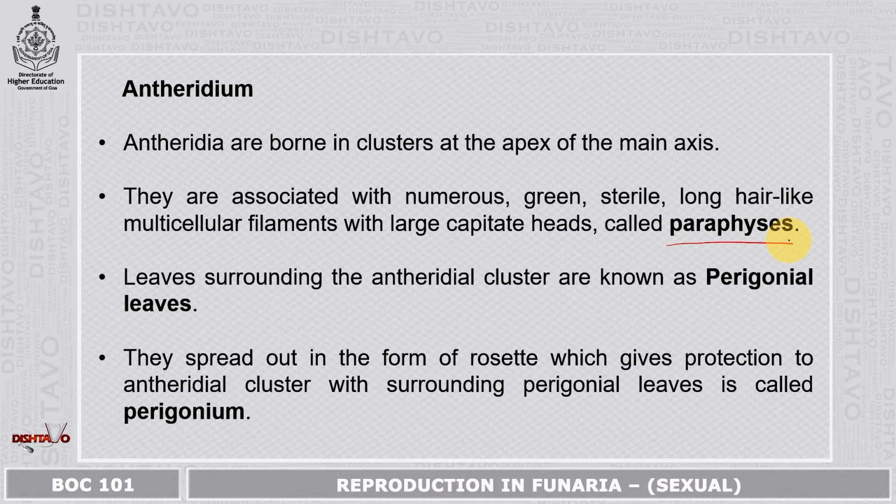The leaves surrounding the antheridial cluster are known as perigonial leaves. They spread out in the form of a rosette, which gives protection to the developing antheridia, and these surrounding perigonial leaves are known as the perigonium.